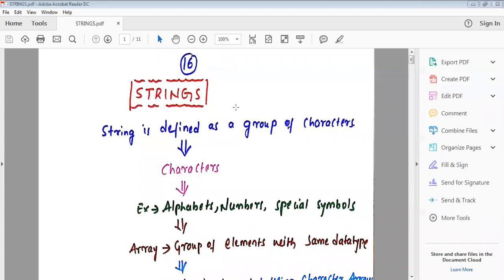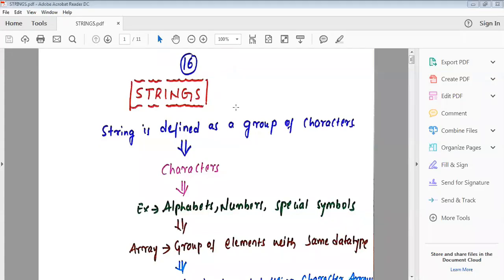So what do you mean by string? String is defined as a group of characters. Example for string: your name. Your name, Abhishek. Abhishek is a string. Nikita is a string. Chaitanya is a string. Anusha is a string.